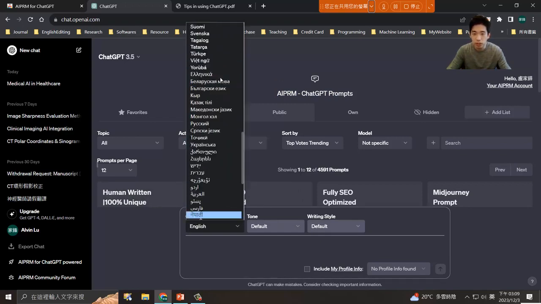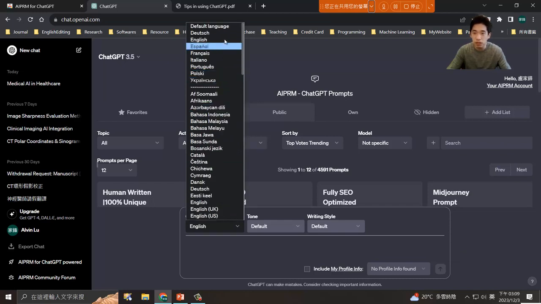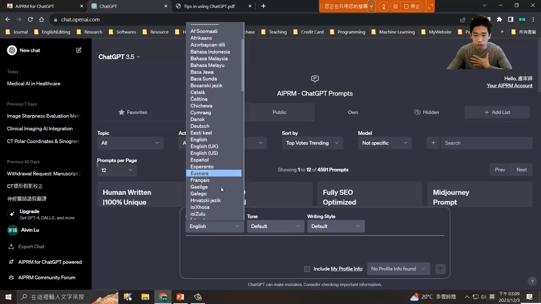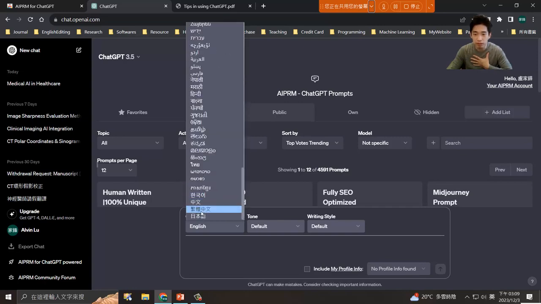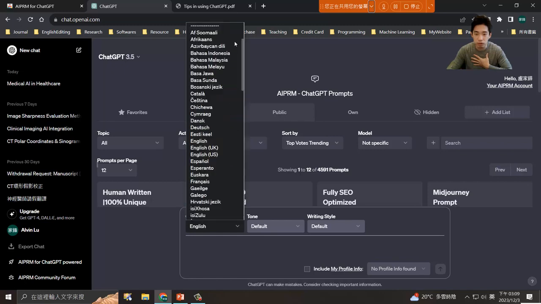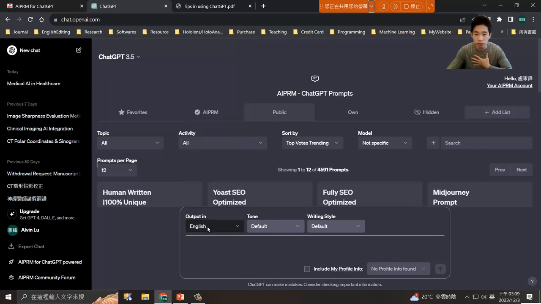Normally I will pick English, but sometimes, because our mother language, our primary language, is Chinese, you can also pick this one. You can see 繁体中文, right? So traditional Chinese, you can also pick this one. If you want, there are so many different languages that you can choose from. But for now, I'm going to stay with English right here.